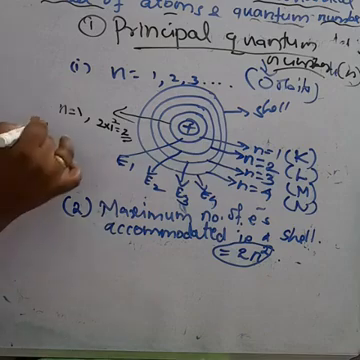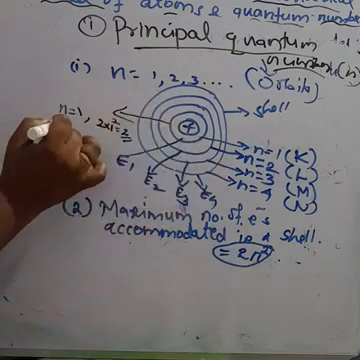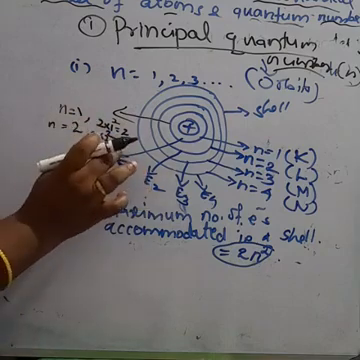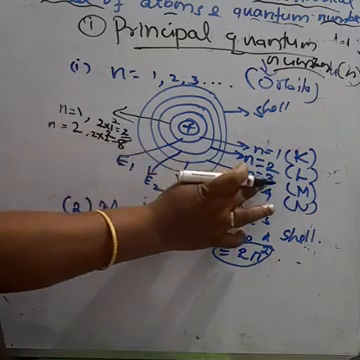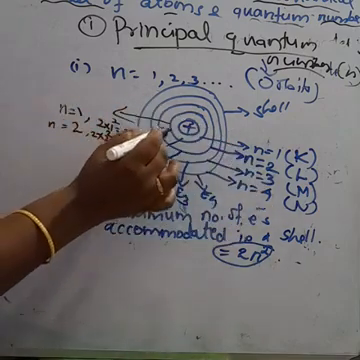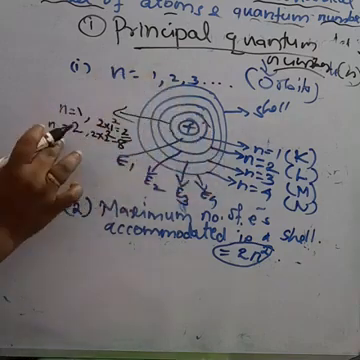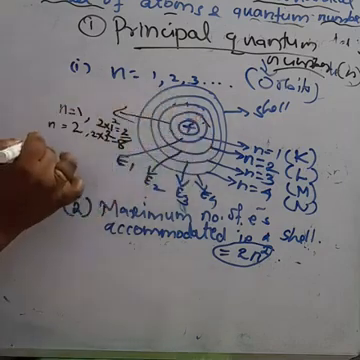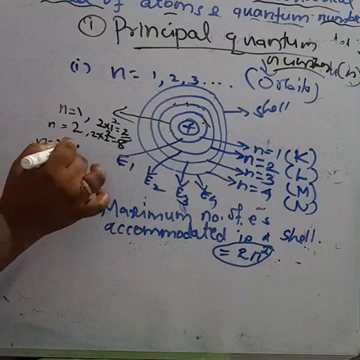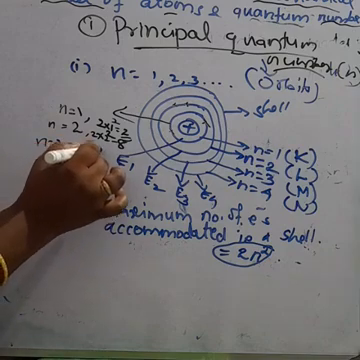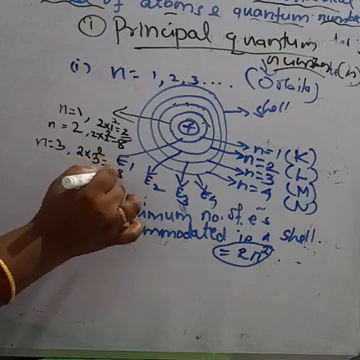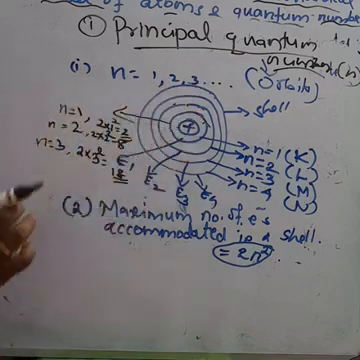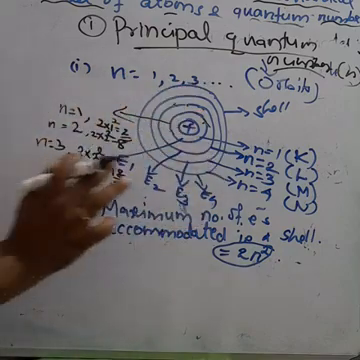The second orbit means 2 into 2 square. N is equal to 2 means 2 into 2 square. The maximum we can accommodate is 8 electrons. So the first orbit can accommodate a maximum of 2 electrons, and the second orbit a maximum of 8 electrons, and the third orbit, n is equal to 3. According to 2n square, 2 into 3 square means 18. So in the third orbit, we can accommodate a maximum of 18 electrons.